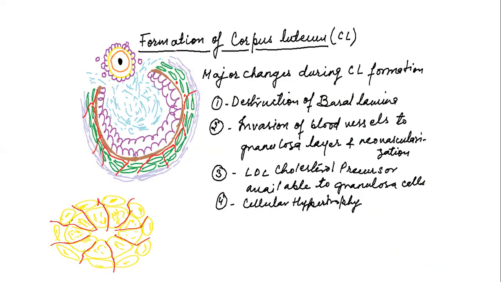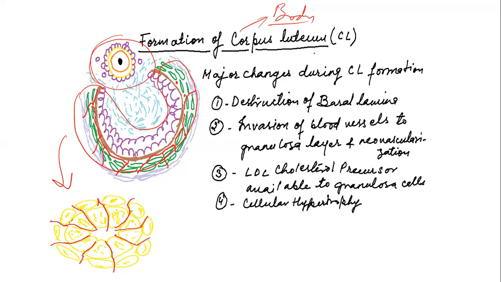Next is formation of the corpus luteum. As I said, after release of the ova, the remaining follicle is going to convert into a yellow body that is called the corpus luteum. Corpus stands for body, and luteum comes from the lutein pigment that is present in the blood, a type of carotenoid. This is actually yellow in color, so that's why it gives the yellow color to the corpus luteum.